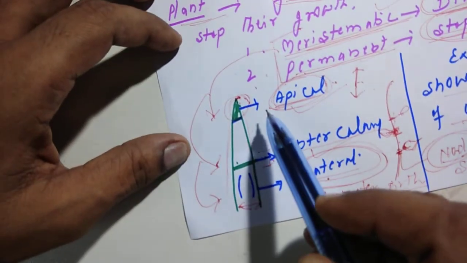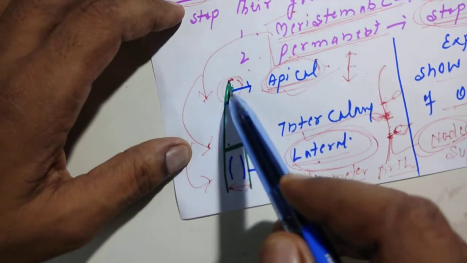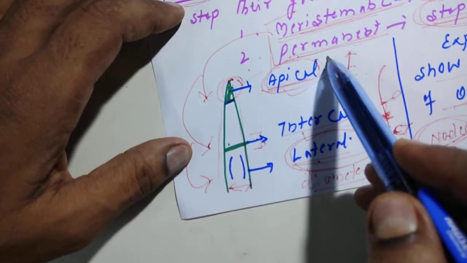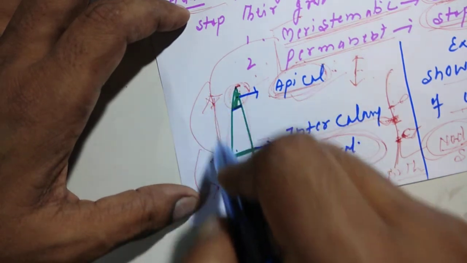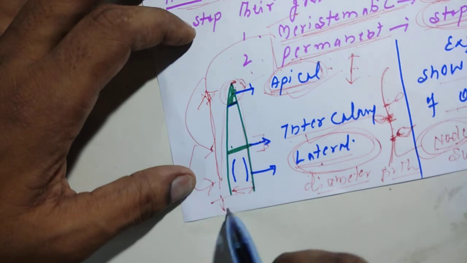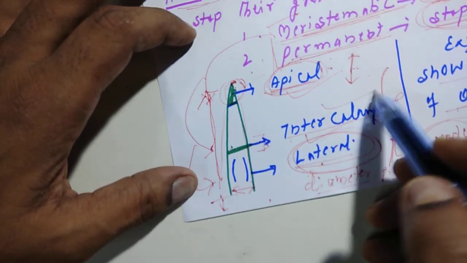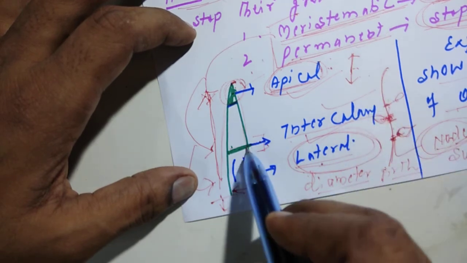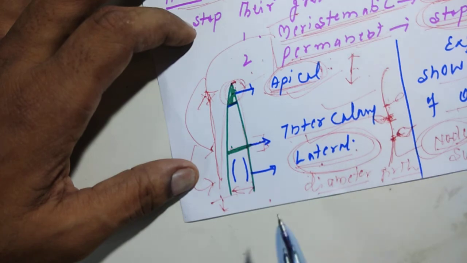So now you must recognize there are three types of meristematic tissues in the plants: apical meristem, which is present in the shoot tip and root tip also. And this is responsible for vertical growth. Means the stem grows upward and the root grows downward. It can go in lateral direction, of course. Intercalary meristem is also for growth, but it is present at nodes. And lateral meristem is for increasing diameter.